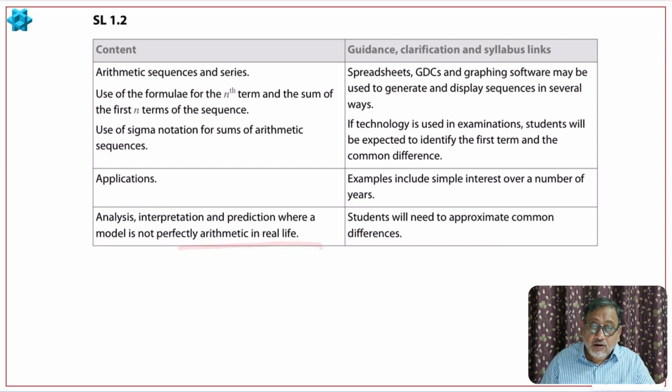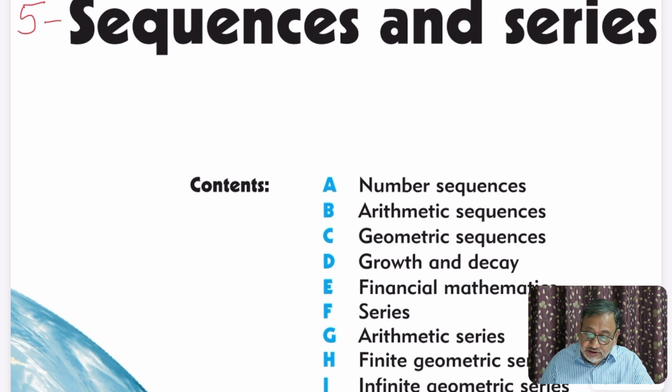Then let us see what is there in your syllabus. This is from the blue book I have chosen. So number sequence is there, then arithmetic sequence, then geometric sequence, growth and decay. We will discuss this growth and decay.